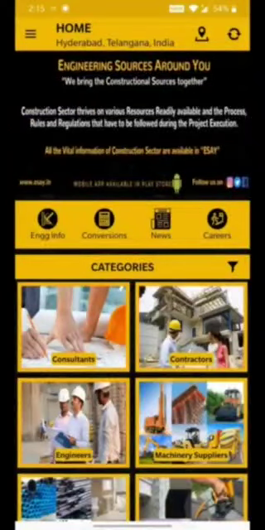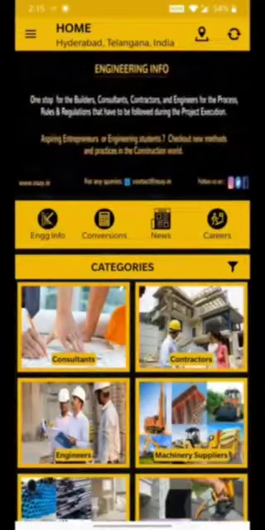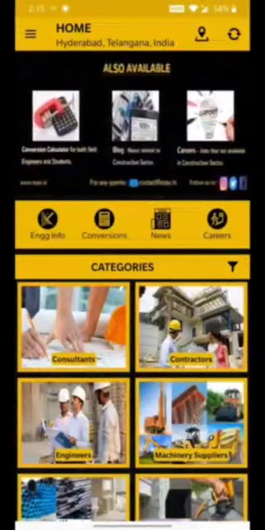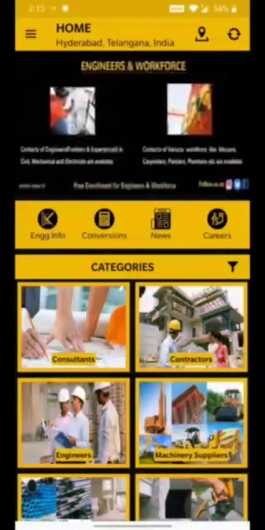Well, yes, we do bring all the engineering sources together. When we say it all, we really mean it. Here you can find the contacts of myriad types of contractors, consultants, engineers, workforce, machinery and material suppliers. Along with that, all the essential information related to construction sector is also available.